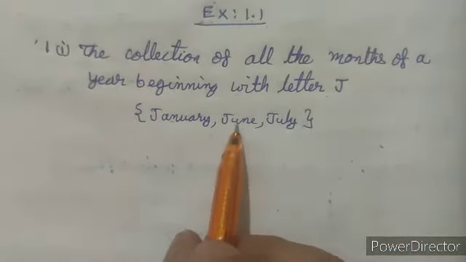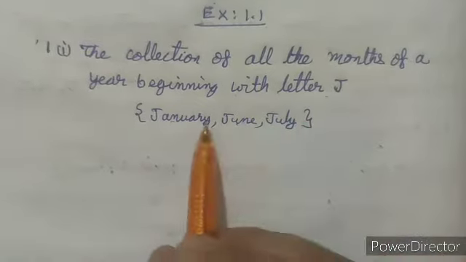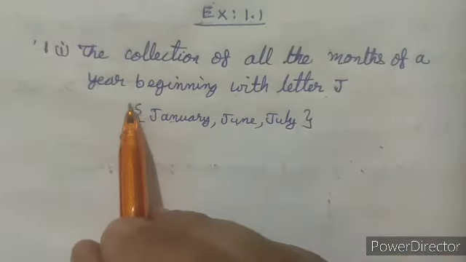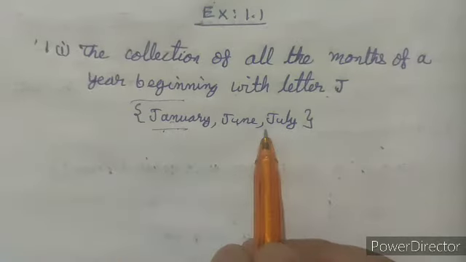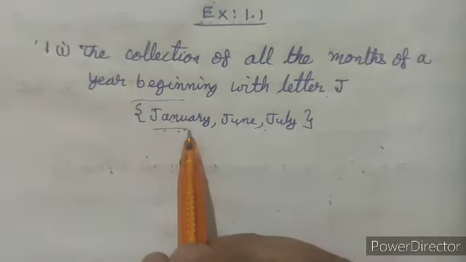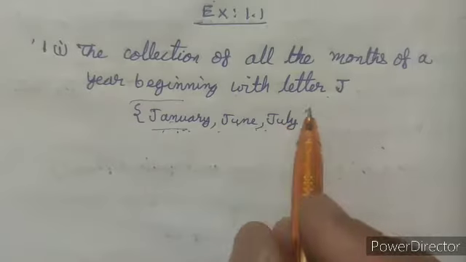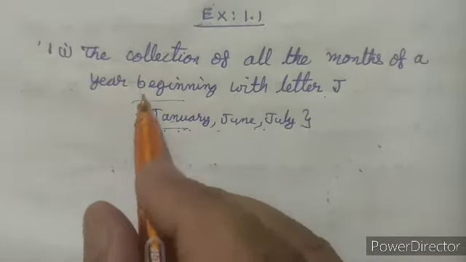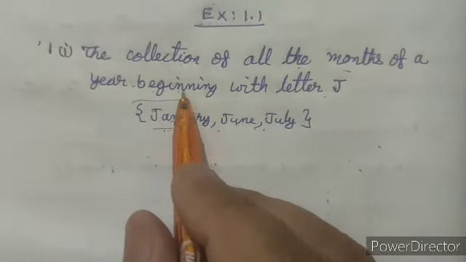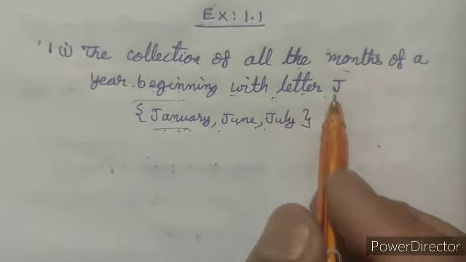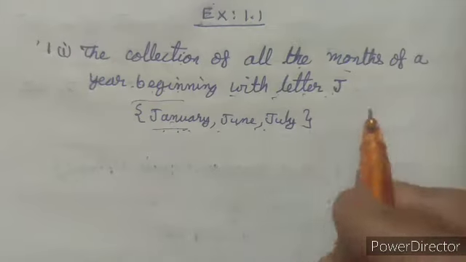Now there are 3 months which begin with letter J, and that means this is well defined, that we have to write the names of the months which begin with letter J. Thus we can say the collection of all the months of the year beginning with letter J can be represented in a set.